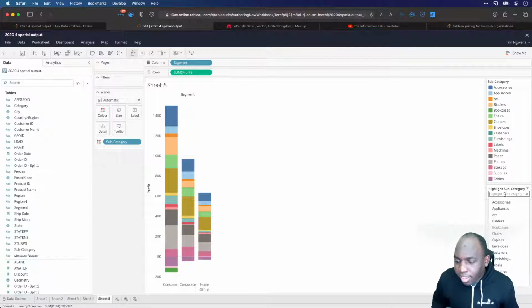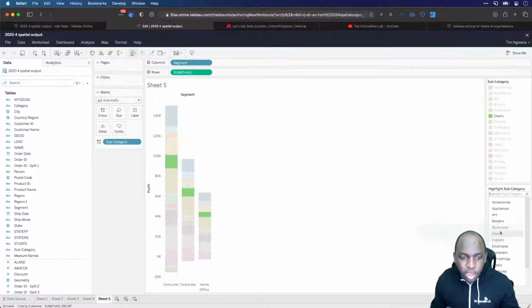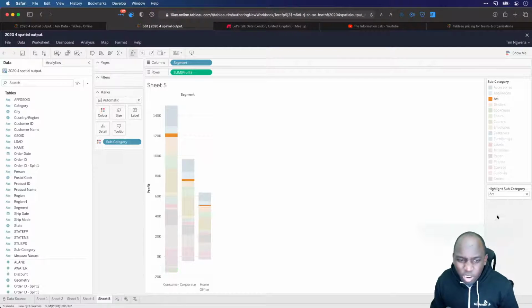So the thing here with the highlight action is you just choose the thing that you want, and it's obviously highlighting the chart on the left-hand side. That's all it really does. When you select what you want, it keeps it highlighted and your mouse can move around freely. That's now available in web authoring.